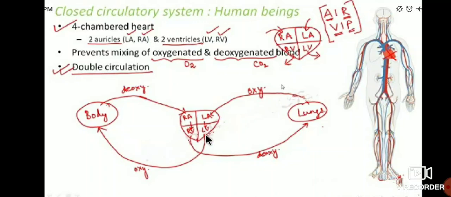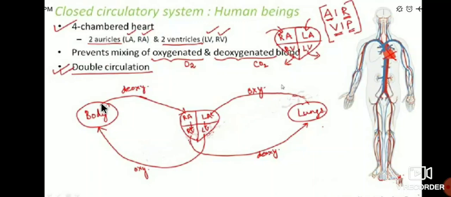After that, the oxygenated blood reaches the body, and the remaining deoxygenated blood, where does it go? It moves once again by another way. That's why this is called a closed circulatory system.